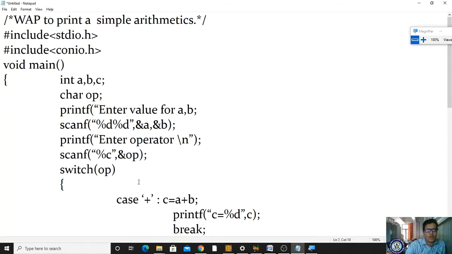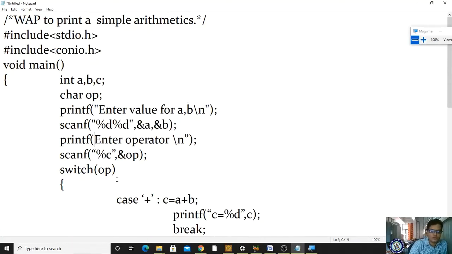Now I am writing one output statement, enter a, b values. It is a simple arithmetic, not complex, and slash n. Now we are reading two values from the keyboard and storing them in the a value as well as the b value.